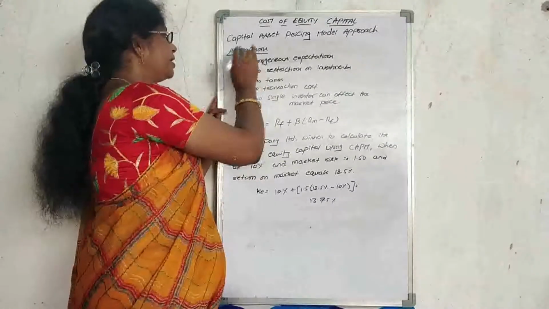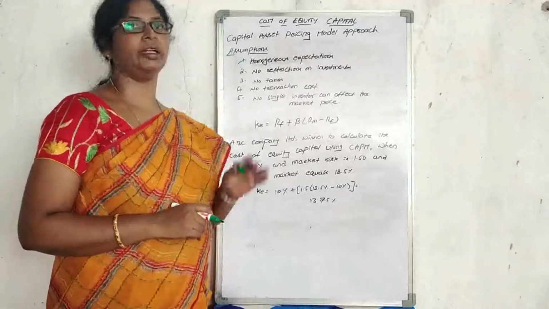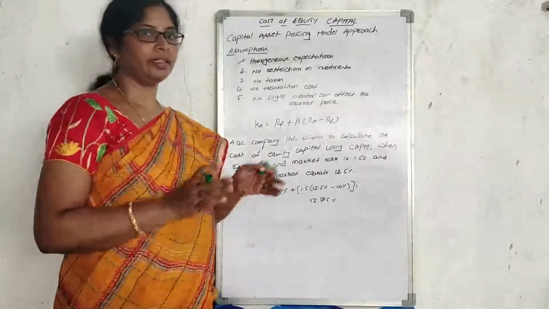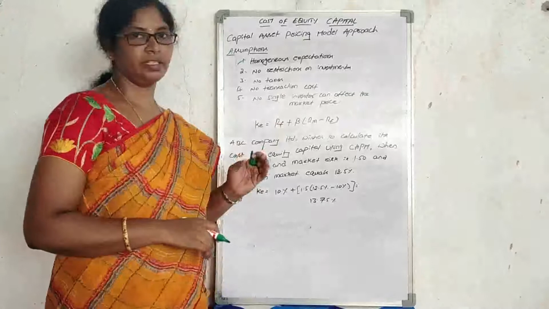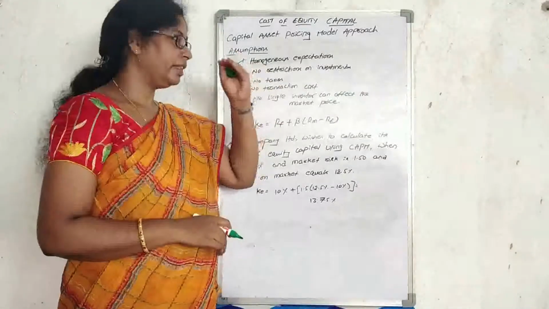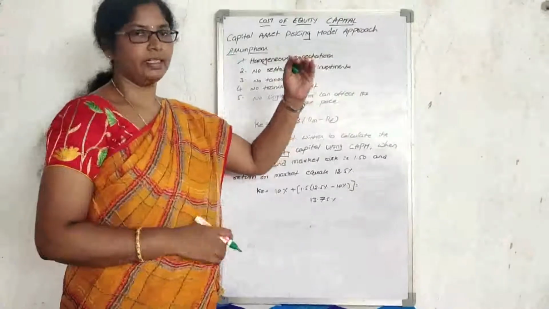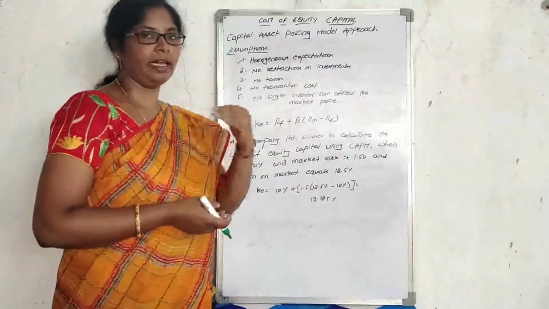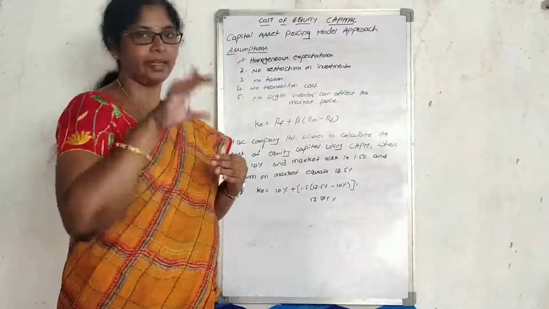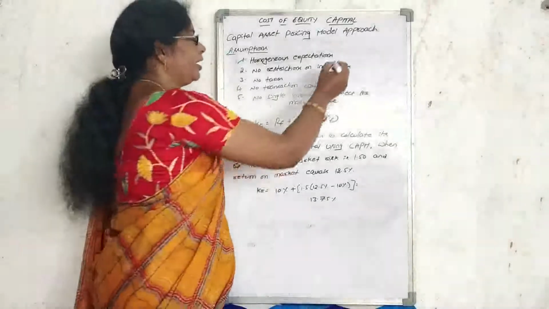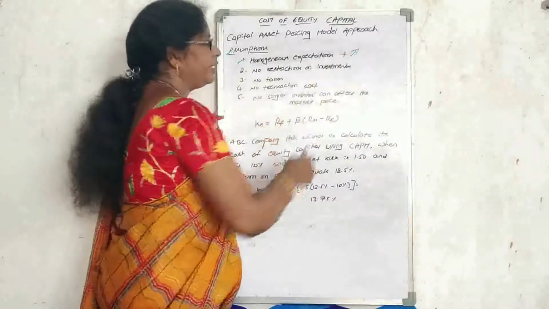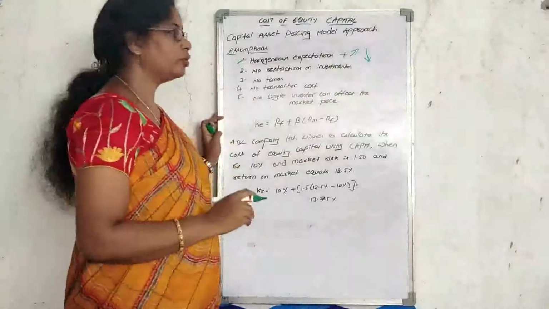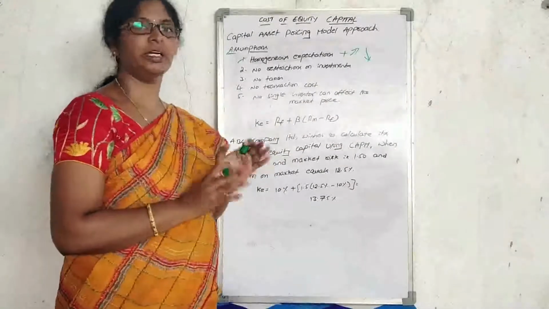The first assumption is that all investors have homogeneous expectations, meaning every investor is thinking in the same manner. If one investor expects that today our share market value will increase, all the investors think like that. If I expect today's value will decrease, the remaining investors also expect that. So the correlation will be positive: always increasing, or in case of decrease, always a decreasing trend. Every investor has positive correlations.